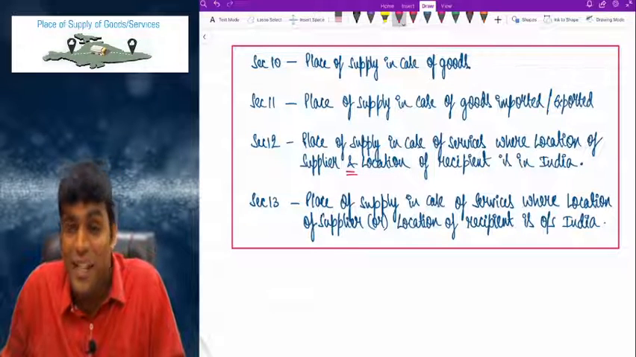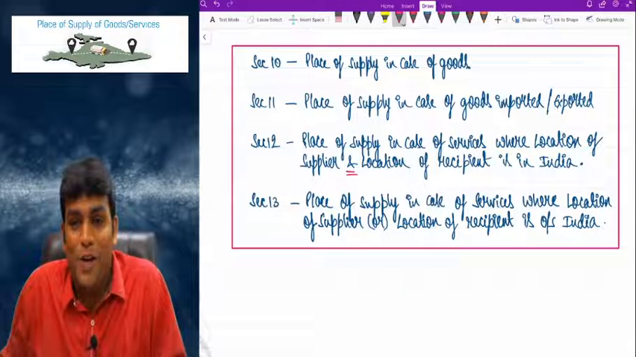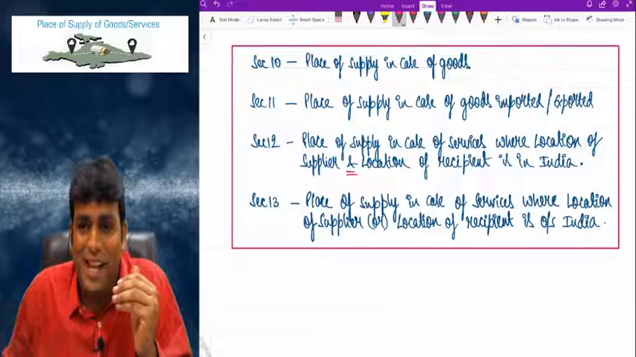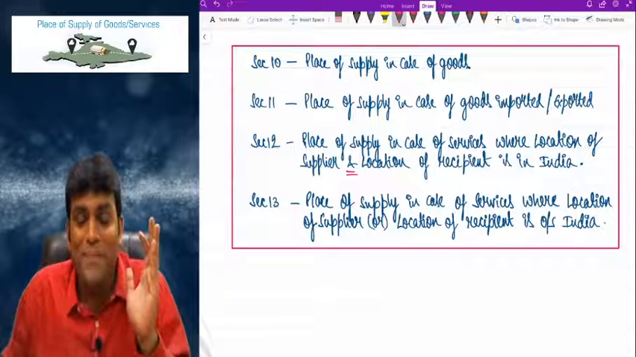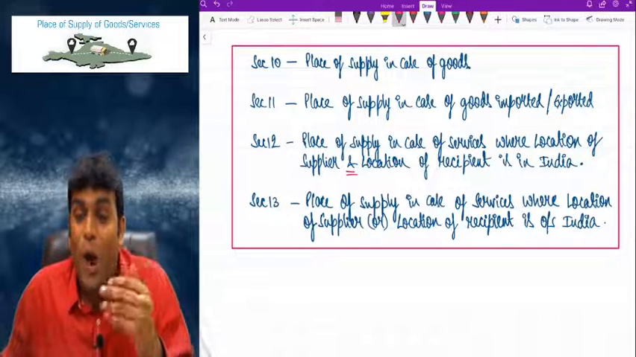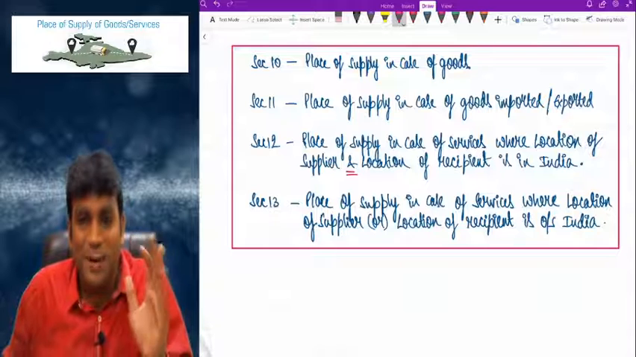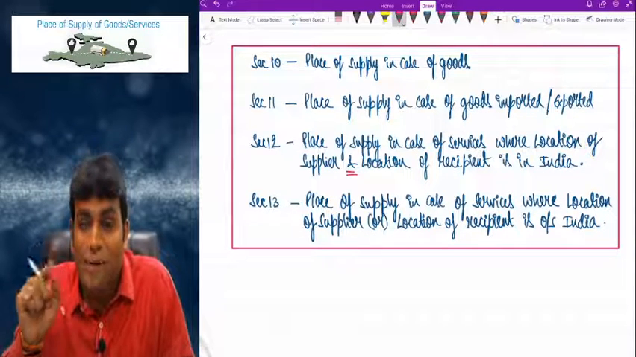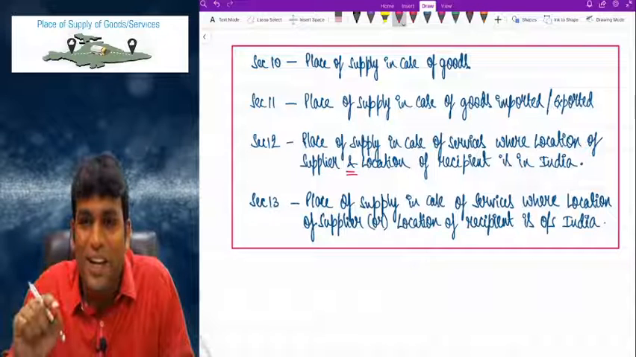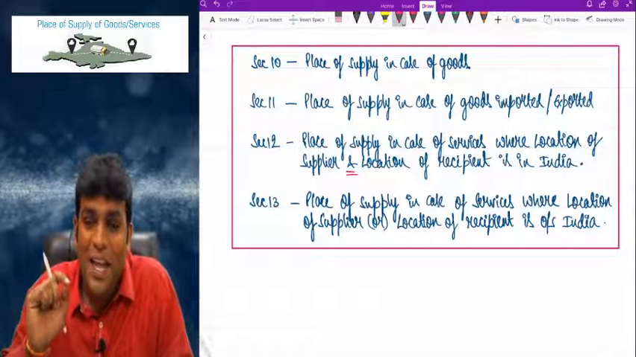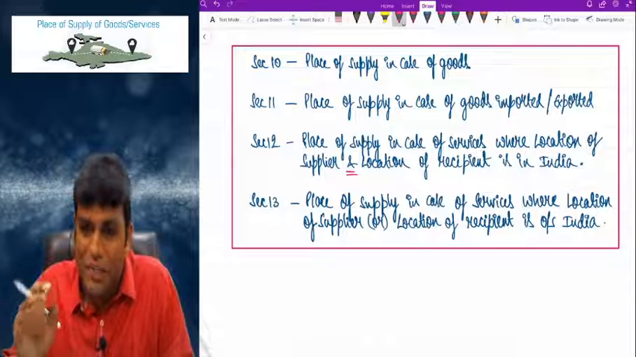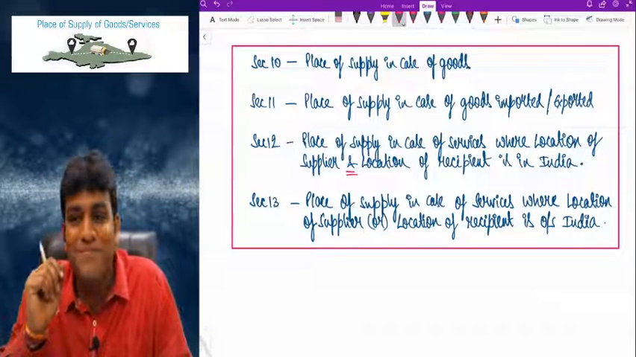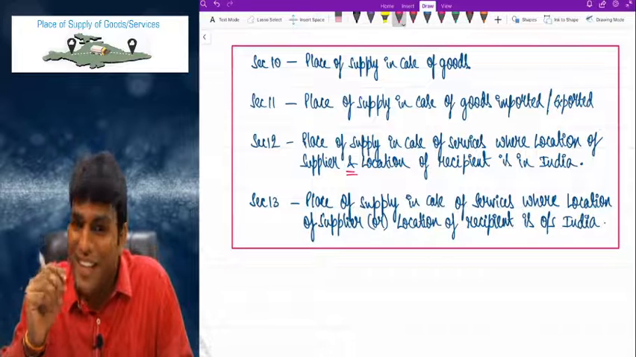And section 13 applies in case of place of supply of services where location of supplier or location of recipient is outside India. So one of them is outside India, then we'll apply section 13. If both are in India, we'll apply section 12. And generally for goods, section 10, and for goods imported or exported, it is section 11. Getting clarity, friends?